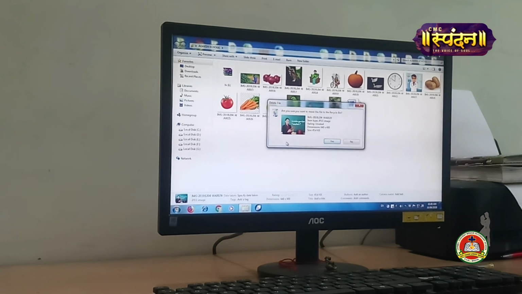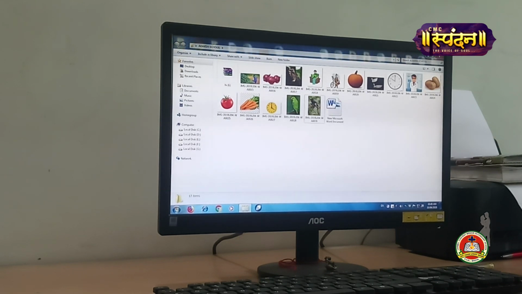That is, as we use the dustbin in our homes to throw the waste garbage, the things which you don't want further in use, in the same way in computer we have recycle bin. Whichever file we think we will not use further, we can delete the file and send it to the recycle bin. And as soon as it asks to move to the recycle bin, press yes.